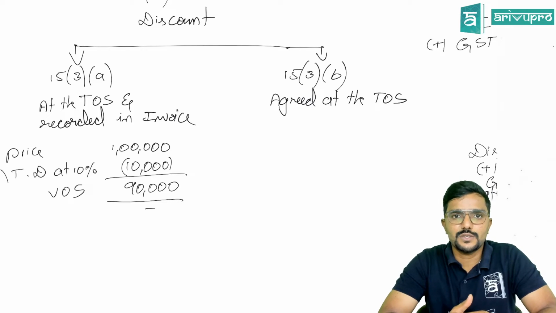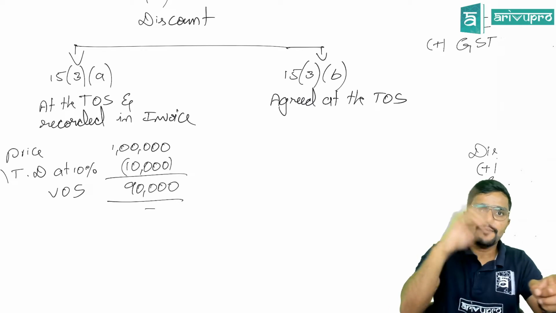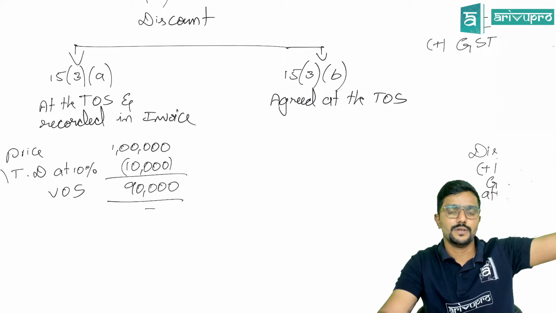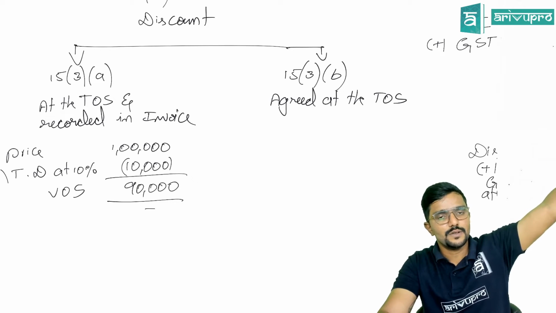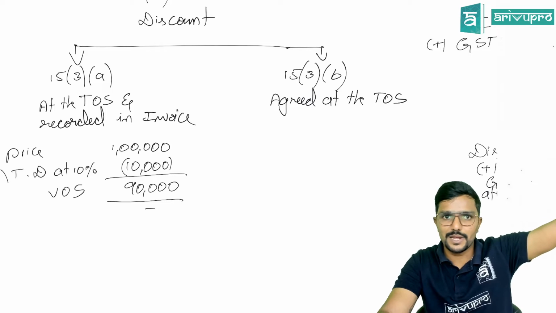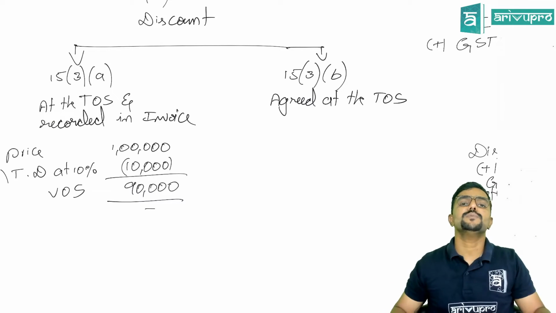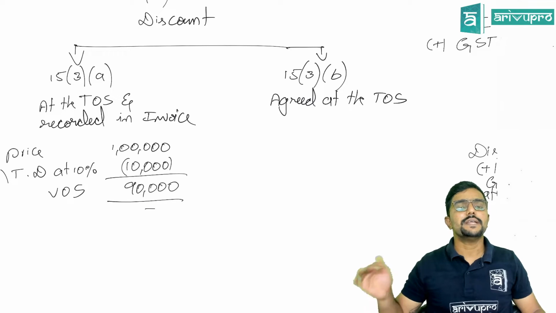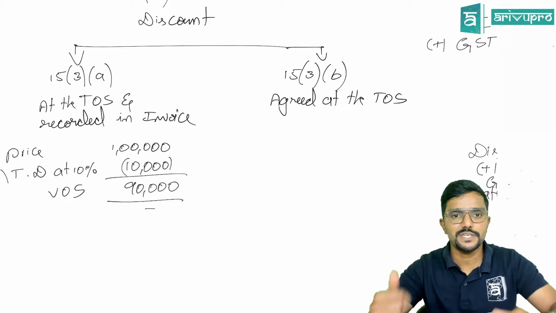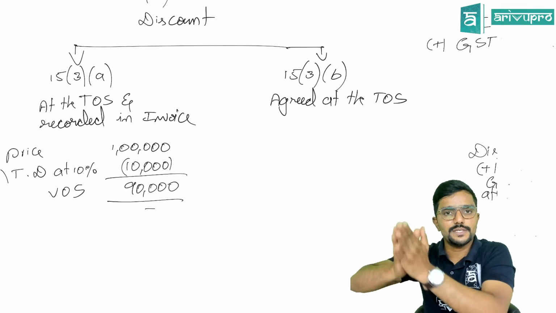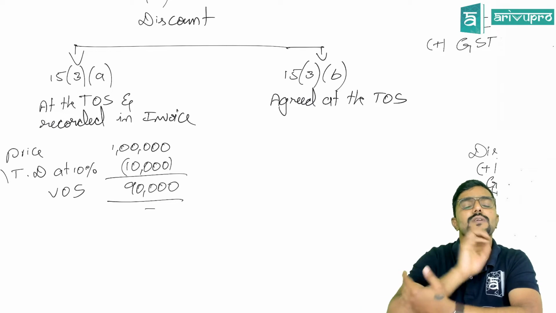So I am giving the discount which was agreed at the time of supply, but after the supply. Discount is given after supply, but it was agreed at the time of supply. So the supplier has to issue a credit note linking the invoice which is already issued at the time of supply of the goods each month. Plus, if the recipient has already claimed the input tax credit, then he will reverse the GST to the extent of the discount. If these two conditions are satisfied, then whatever discount you are giving in the month of November, you can reduce that much from the value of supply.